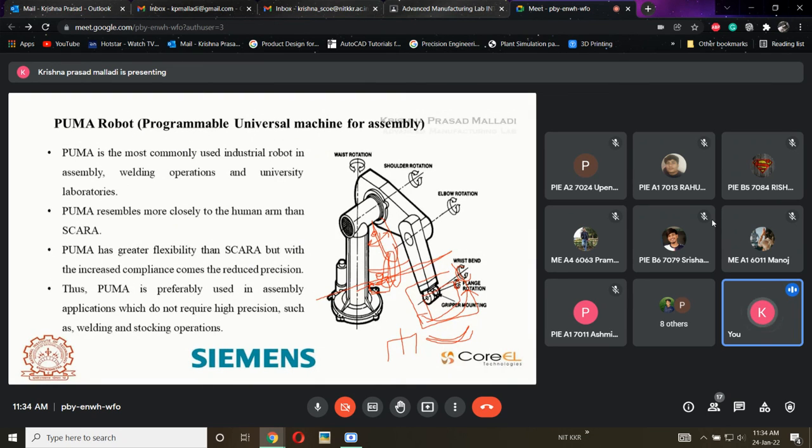Because of these three, I can pick a part, rotate it, and do any type of application at that precise location. That is why we use this additional accuracy. If the robot needs to reach special locations where it is not designed to move, these types of robots can perform those movements. Okay, sir, I understood. Thank you, sir.